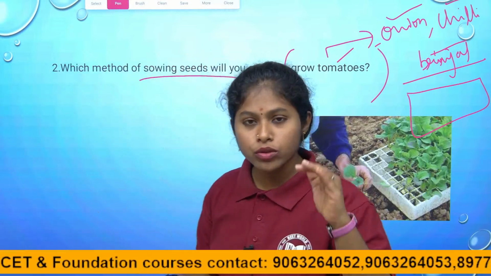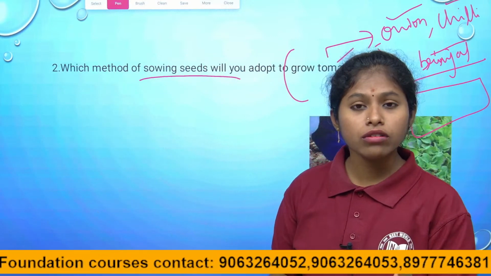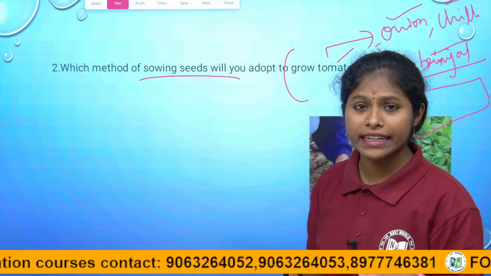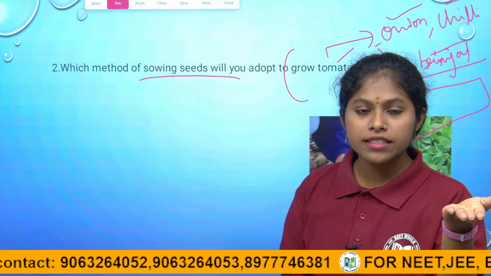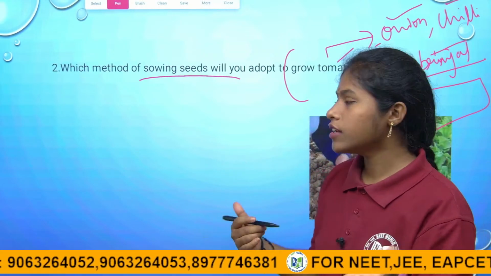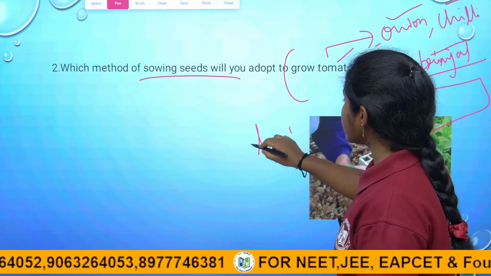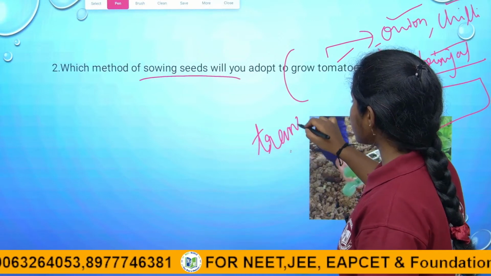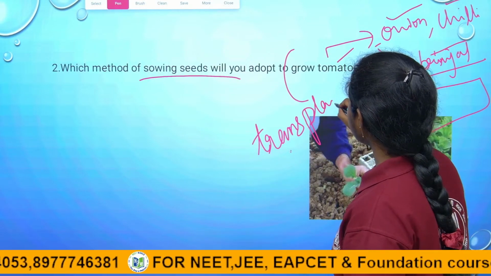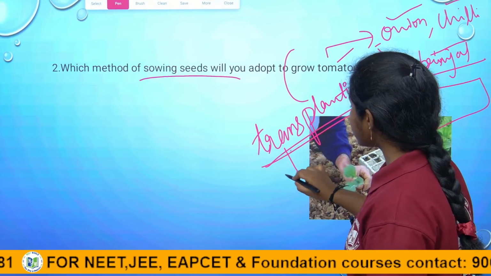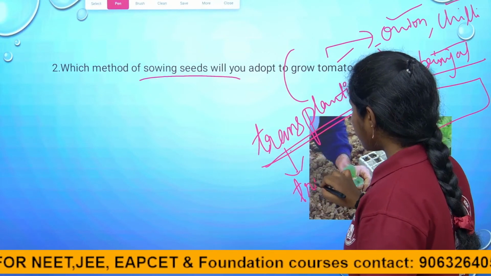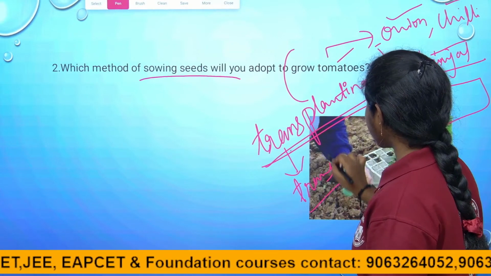Thereby it reduces the chance of poor quality yield and leads to a better yield, for healthy plants give a healthy yield, right children? So the transplanting method is followed here. Transplantation, trans means transferring plants to the particular field.